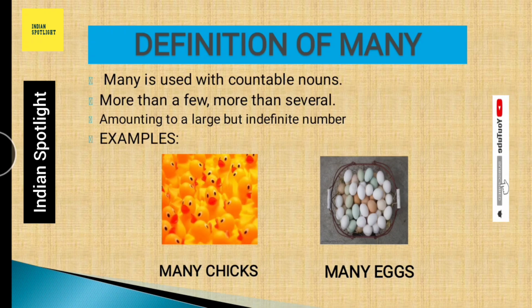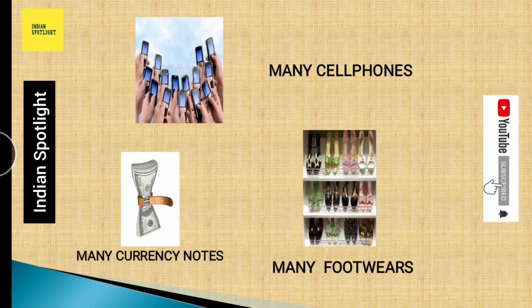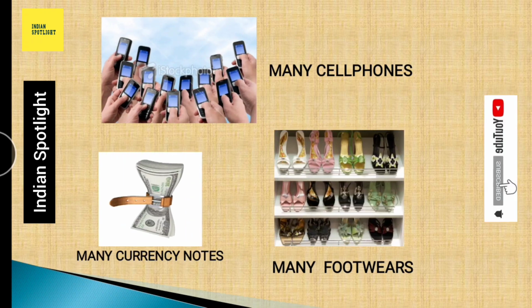It also suggests something amounting to a large but indefinite number. For example, many chicks, many eggs. We can also give examples like many cell phones, many currency notes, many footwear.